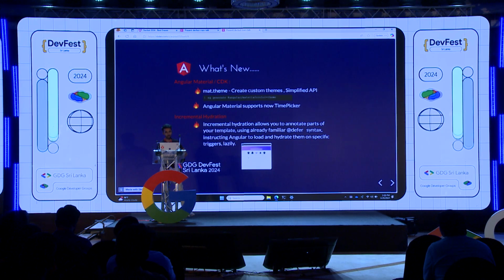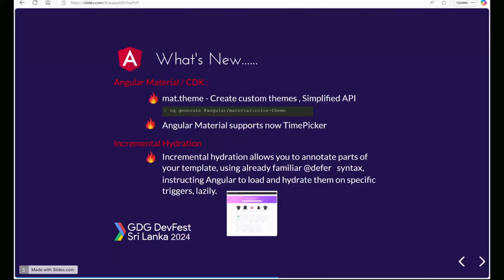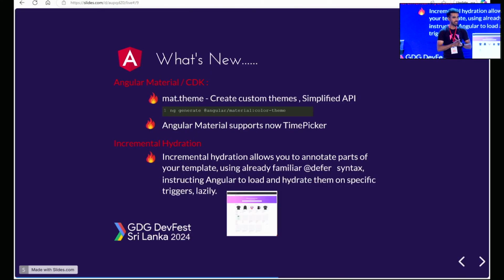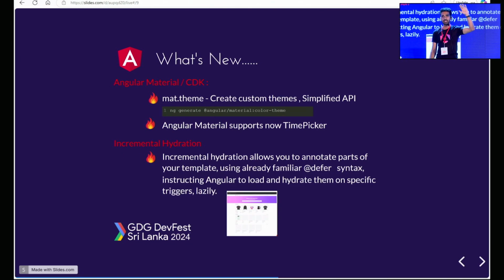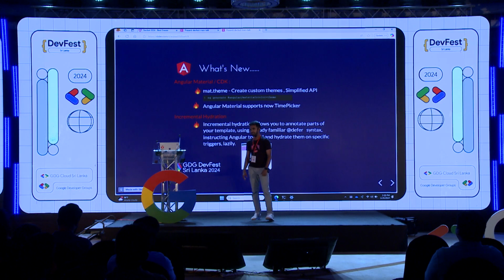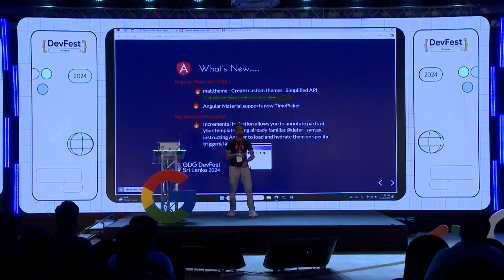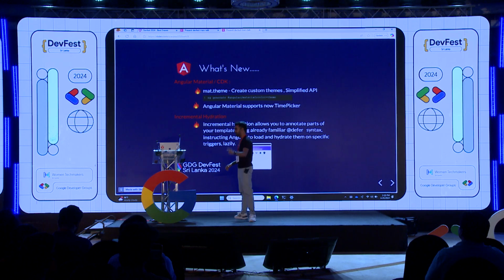If you are a web developer, you also need to consider the design, right? I have been a Material Design user for the last 10 years, and I always got frustrated that we didn't have a date picker. How many of you get frustrated that Angular didn't have a date picker? I see many hands. That has been addressed. It was one of the top feature requests on hold for the last 10 years, and it's been addressed with version 19. So if you're using Angular Material, you get a date picker.